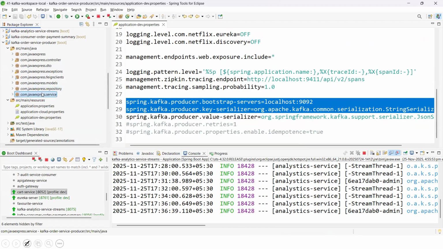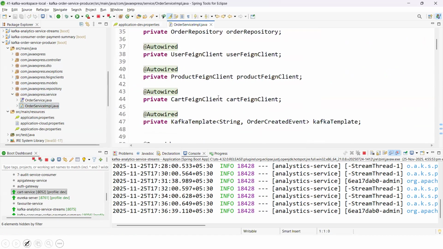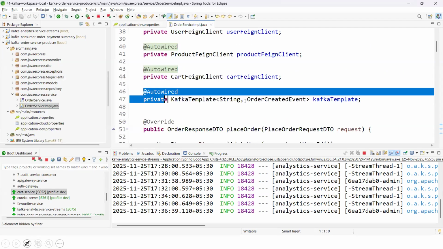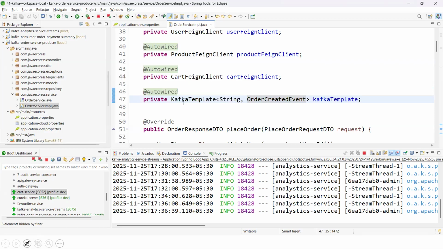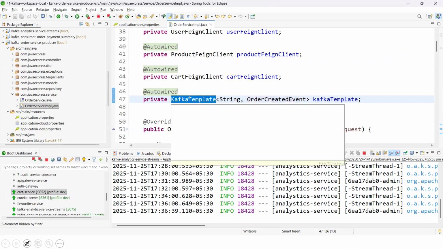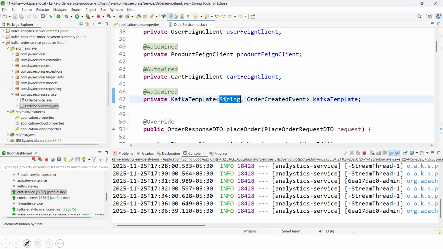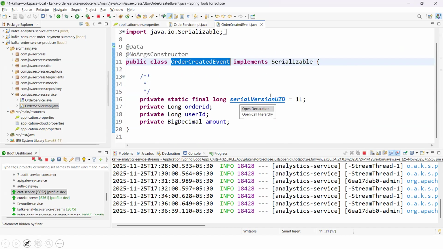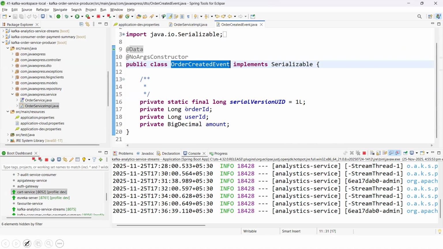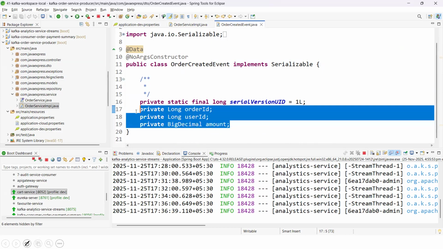Okay. Now next point, go to the order microservice. Here I have a Kafka template. If you want to publish data to a topic, we need a Kafka template. So I created a String data type, which event? Order created event. Whenever a user places an order, I am using an order ID, a user ID, and the amount. These three variables I am using.